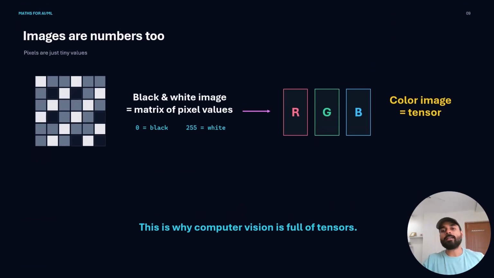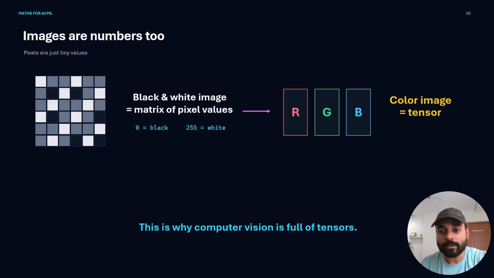Now the same idea applies to images as well. Last time we discussed 224 by 224 by 3. Since that was a color image, we had red, green, and blue layers. There are 3 layers, one stacked over the other. Now, if it is a black and white image, the channel value becomes 1.